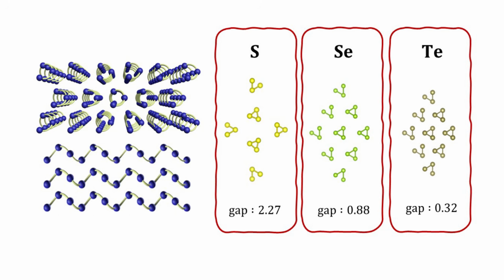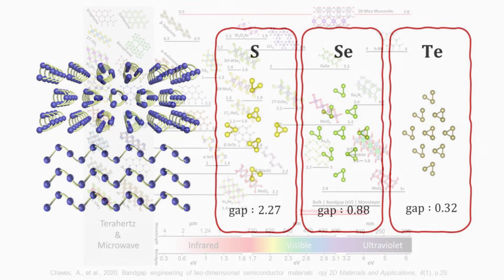The most notable example is the chalcogen element, tellurium. It consists of a 1D chain of covalently bonded tellurium atoms in a helical structure with van der Waals interaction across the chains. Other chalcogens also exist in similar structures, such as sulfur and selenium, but with larger band gaps.